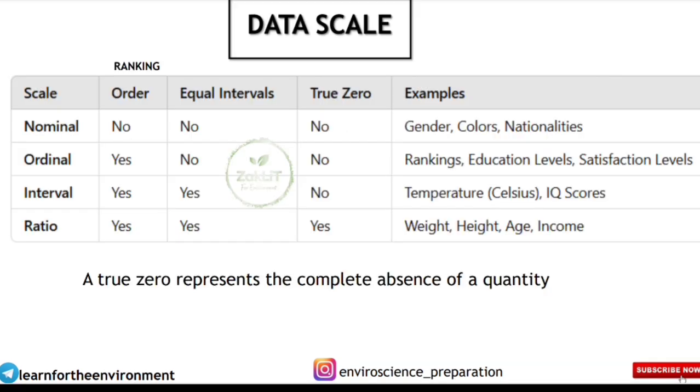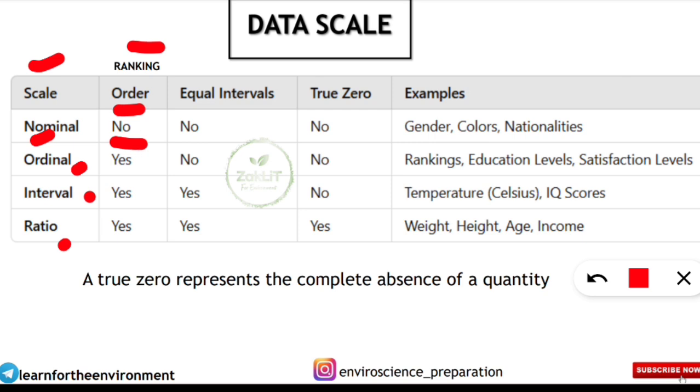So here is the table, you can also make it. This is the data scale: nominal, ordinal, interval or ratio. Next is the order or the ranking. In nominal there is no order or ranking, but in ordinal, interval and ratio data scales there is ranking or order. Equal interval is present in interval and ratio, but in nominal, that is names and all, and in ordinal, you won't be able to get equal intervals.